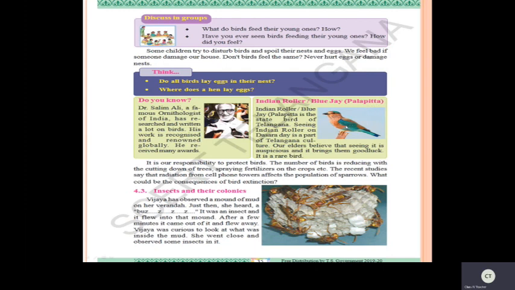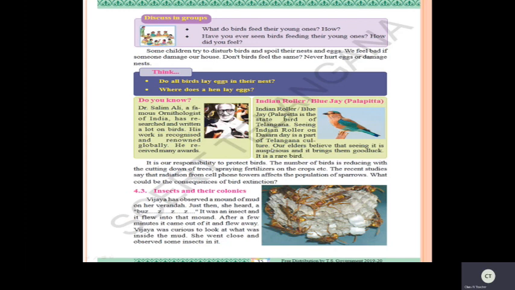This bird is one of the famous symbols of the state of Telangana. It is a famous state bird, called the Indian roller. The Indian roller or blue jay, that is Palapitta, is the state bird of Telangana. Seeing the Indian roller on Dasara Day is a part of Telangana culture.